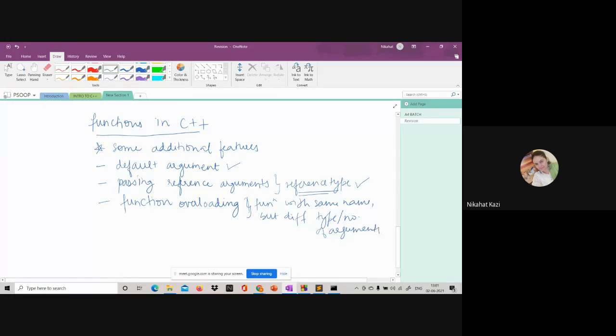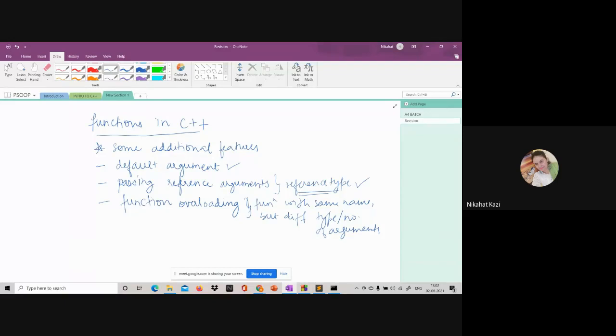This feature was not present in C. In C, if there are variants of the same function, you have to write different function names. For example, the add function: if I'm adding two integers or two floating point numbers, I need to write different functions. If I want to find the area of different shapes, I'll have to write different function names. I cannot write the same function name area with different arguments. In C, that is not allowed.